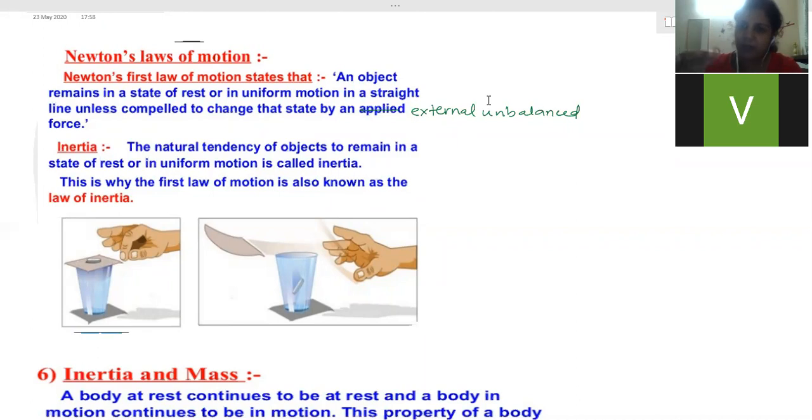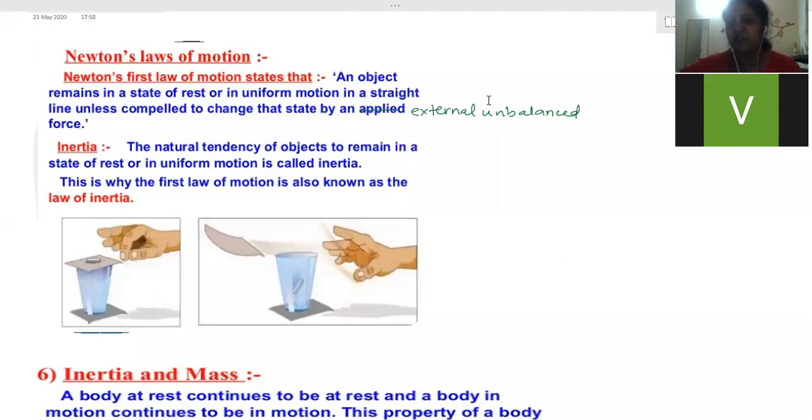So therefore the upper part remains in the same position and the lower part moves, like this. If it is a standing position, this portion remains at the same position, but the lower part has been moved like this. So this is at the same position, but the lower part has moved. So it is a bending position. That's the reason we fall bent backwards. Is it clear? Yes, ma'am.